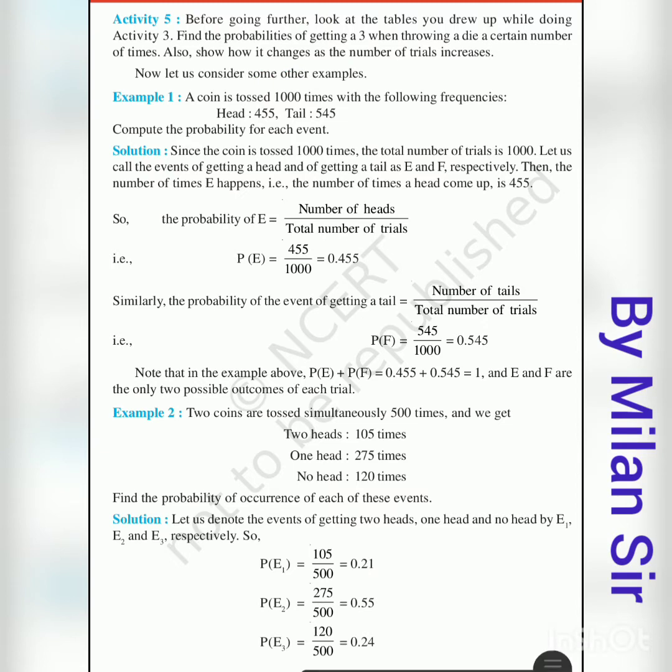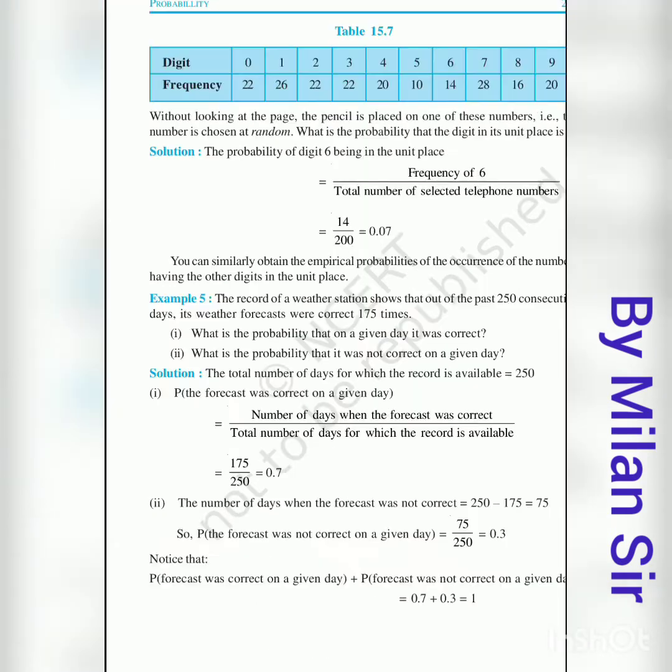First of all, we need to find the probability for head. So for head, favorable outcomes is 455 divided by total outcomes 1000. So 0.455. Three digits, so before three digits we need to put the decimal point. For head, this is favorable outcomes and 1000 is total outcomes. And same thing for the tail: favorable outcomes 545 divided by total number of outcomes 1000.